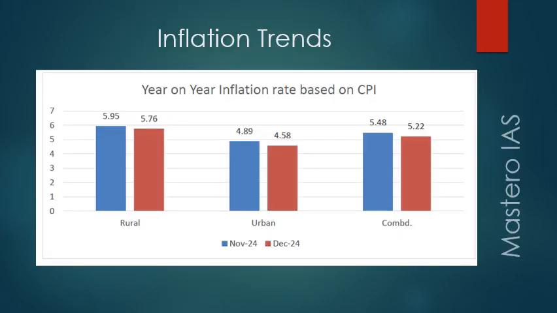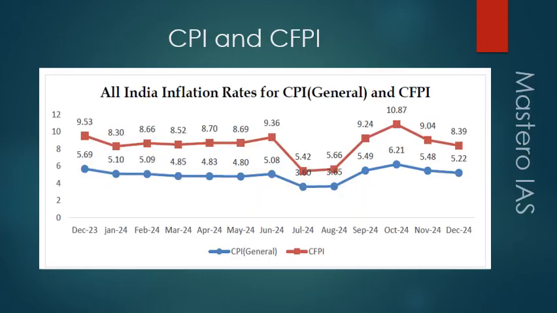As you can see in the above diagram, the consumer price index has reduced to 5.2%. In the month of November it was 5.48%. Similarly, the rural consumer price index has also reduced. Similarly, the consumer price index in urban areas has also reduced. So it shows that the consumer price index has reduced in the last 2 or 3 months.